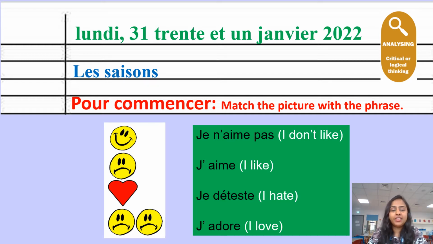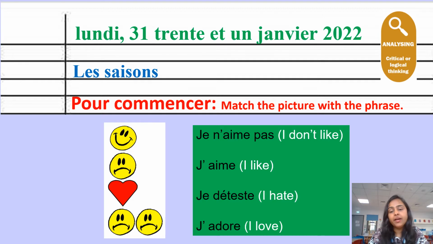Premièrement, écrivez la date, lundi 31 janvier 2022. Écrivez la date d'aujourd'hui, lundi 31 janvier 2022. Et puis écrivez les saisons. And then let's do our starter activity.